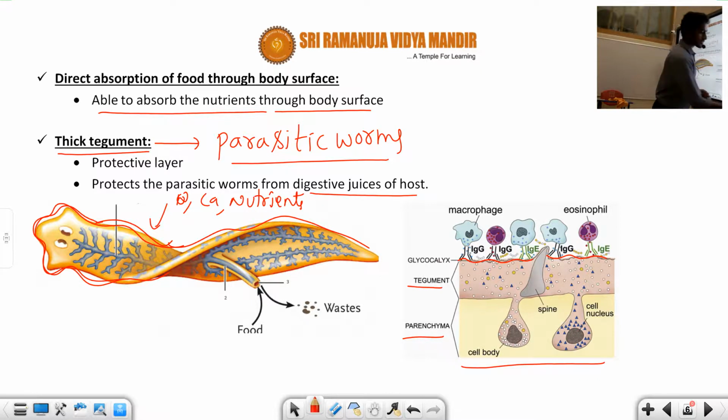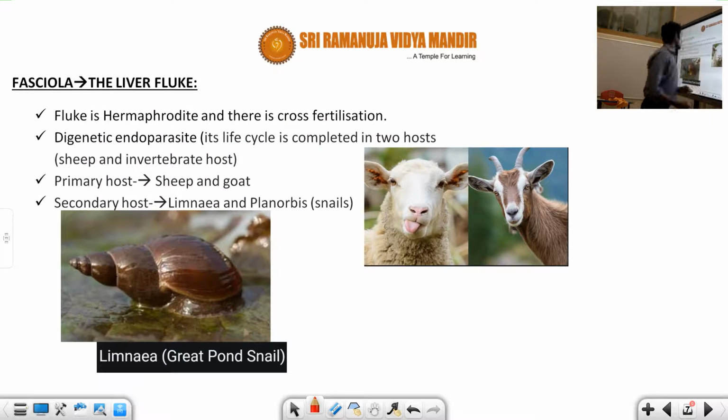And next I'm going to teach you the liver Fasciola. Okay, Fasciola is also known as liver fluke. And you can see, students, the liver fluke or Fasciola is a hermaphrodite. What do you mean by hermaphrodite? An organism having both male organ and female organ.